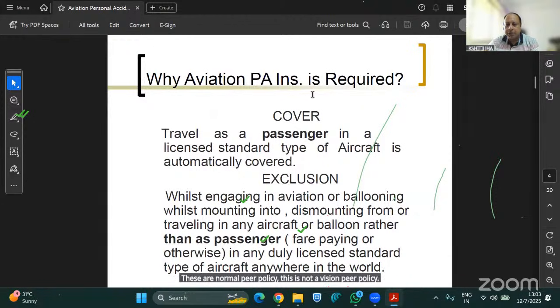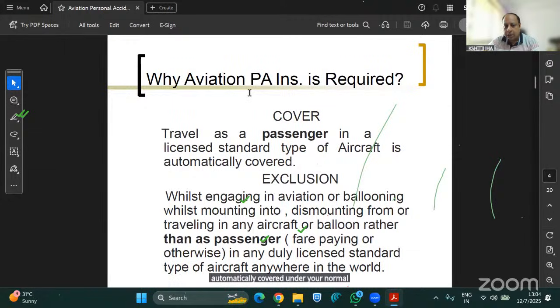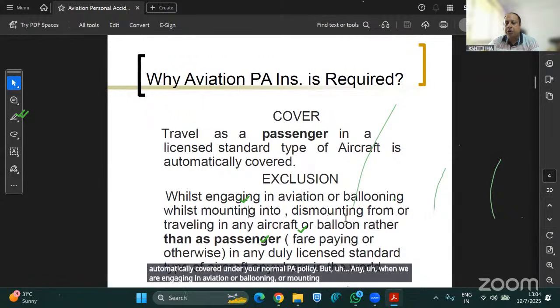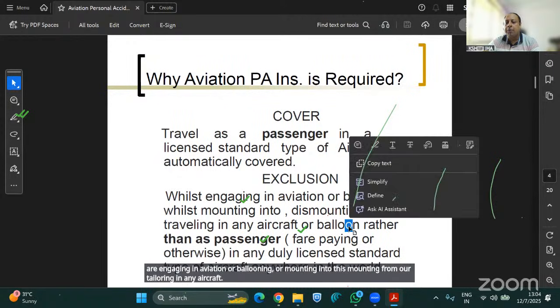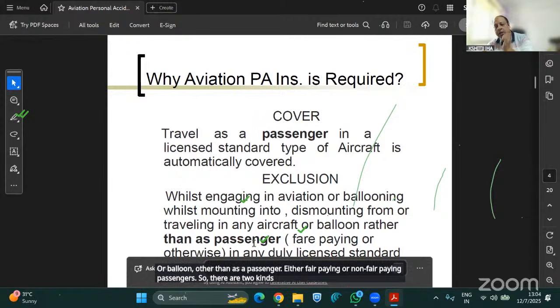Now why is aviation PA insurance covered separately? As I told you earlier, traveling as a passenger in a licensed standard type of aircraft is automatically covered. This is already written in the books. And if we have a proper boarding pass, a proper ticket, then we are automatically covered under your normal PA policy. But when we are engaging in aviation or ballooning, or mounting into, dismounting from, or traveling in any aircraft or balloon other than as a passenger, either fare paying or non-fare paying passenger. So there are 2 kinds of passengers. One is fare paying, other is non-fare paying.